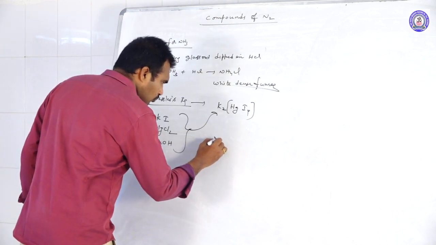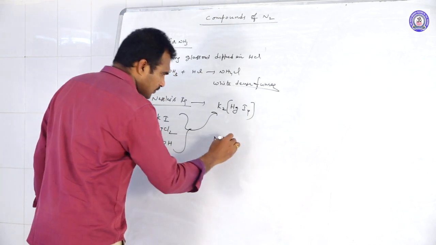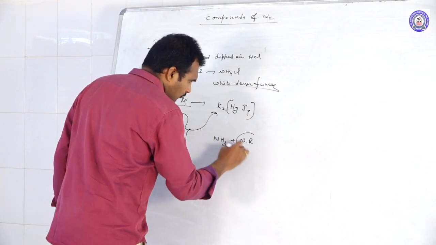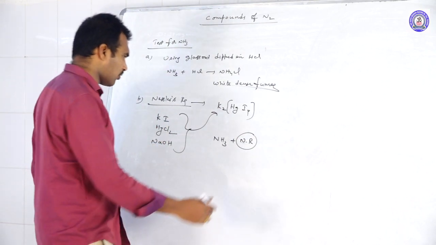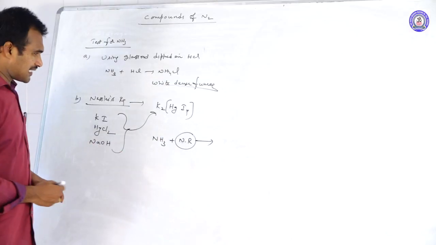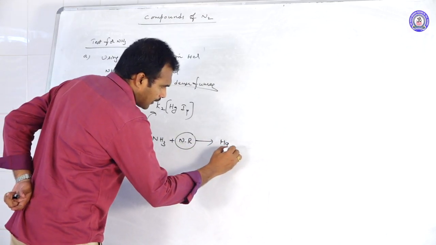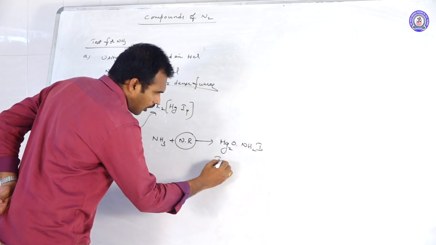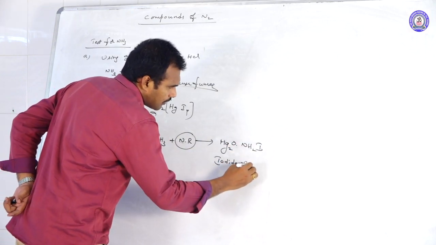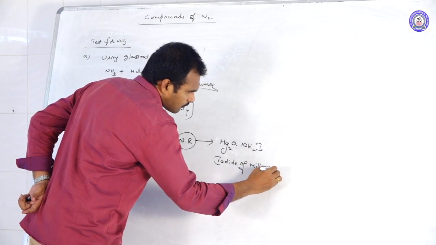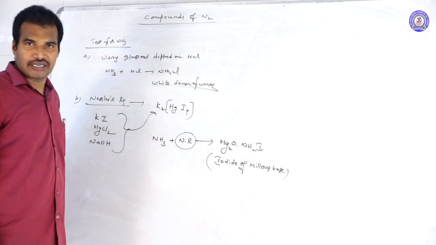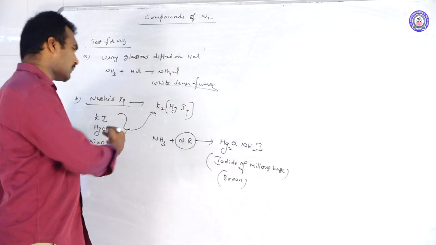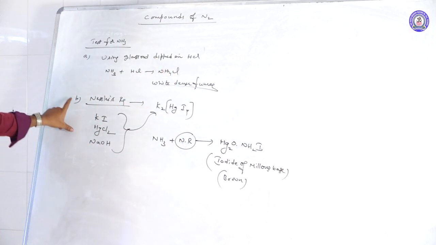Now, to ammonia or ammoniated compounds, when we add this Nessler's reagent, when ammonia reacts with Nessler's reagent, we get Hg2O, NH2I. This is what we call the iodide of Millon's base, and it's in a brown color. It confirms the presence of ammonia. So it's a very important test.